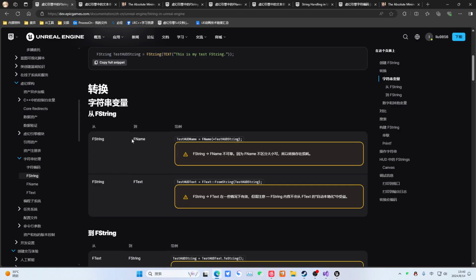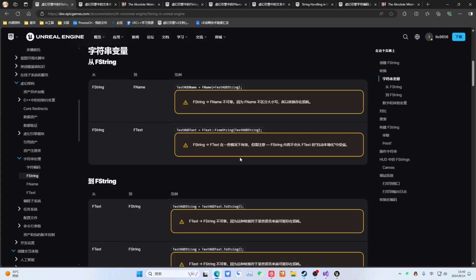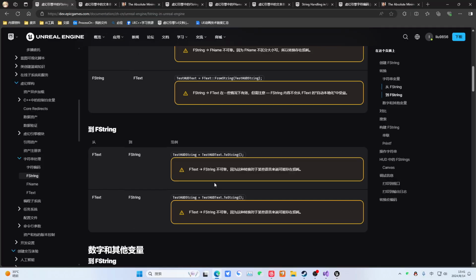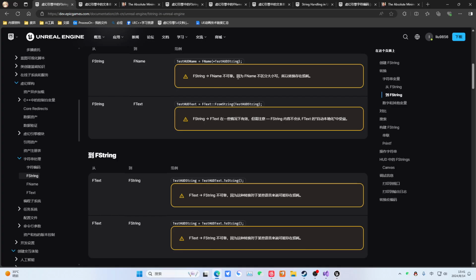Then here it can do a simple conversion. That is, it can be converted to FName. It can also be converted to FText. Then from FString, converted from FName, that's how it goes back. So the question is whether the conversion is reliable, because FName does not distinguish case sensitivity. So there is a loss.